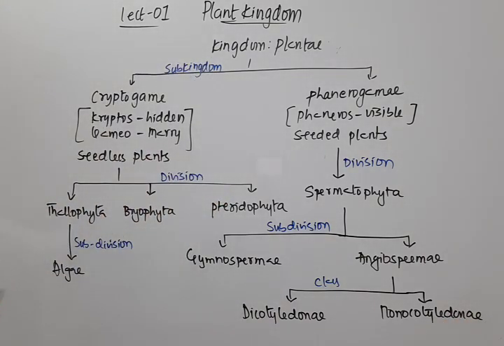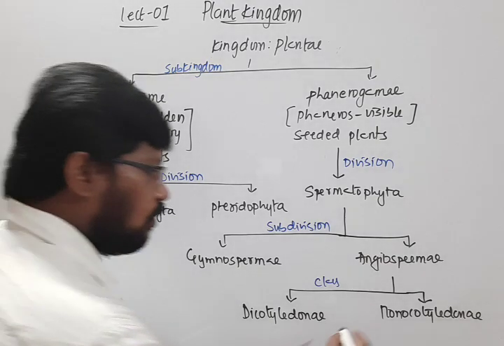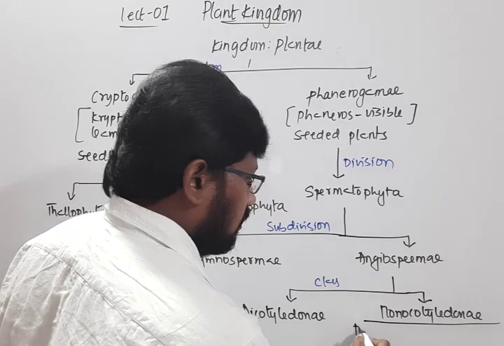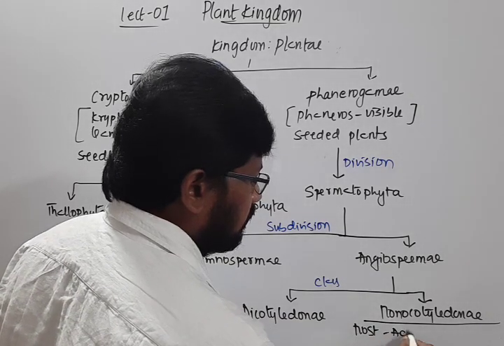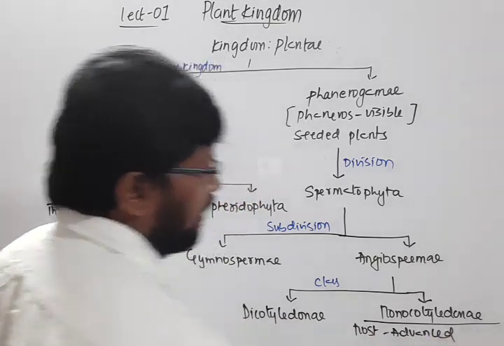So this is the overall classification of plants, and among these, the most primitive plants are algae. I'm talking about the kingdom Plantae. Algae are the most primitive group of plants, and the monocotyledons are the most advanced group of plants.